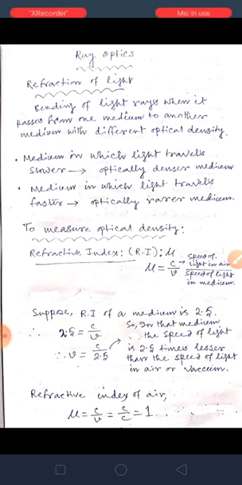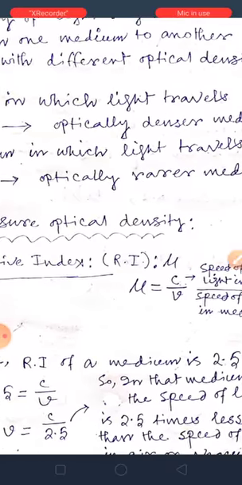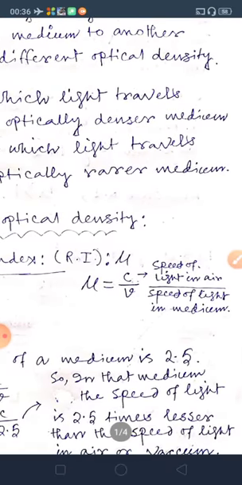Refractive index depends on the speed of light in the medium, because mu is equal to c by v. V is speed of the light in the medium, and speed of light in air or vacuum, that is c, is always constant, because it will be the same in air or vacuum. But it will be different in different mediums, that is v. So refractive index always depends on the speed of light in the medium.